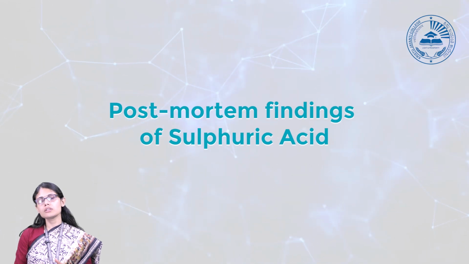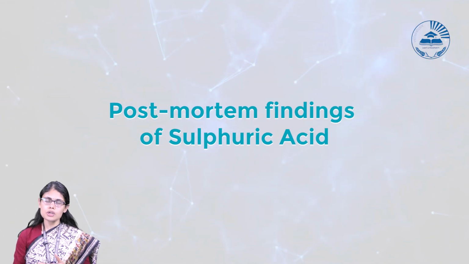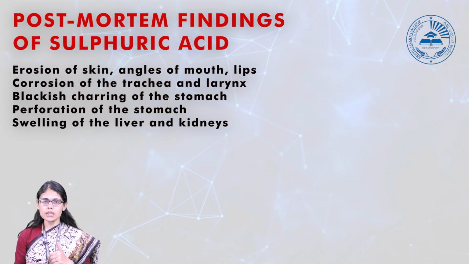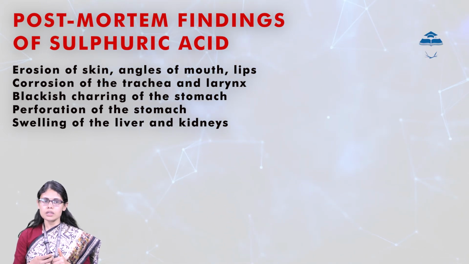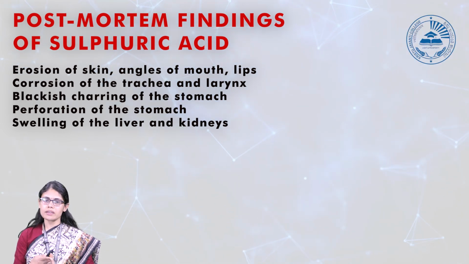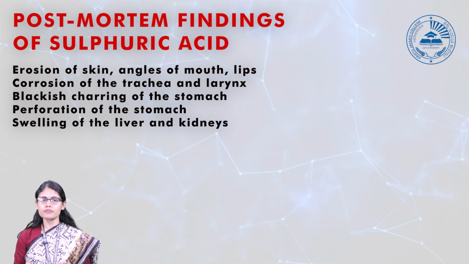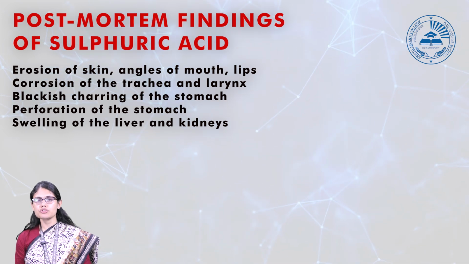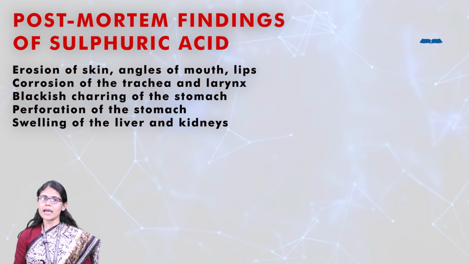Now, what are the post-mortem findings that you are going to find in case of sulfuric acid? First, according to the signs and symptoms, you will see the erosion of the skin, and it will be near your mouth and lips. Then there will be corrosion of the trachea and larynx, and then you will find blackish charring of the stomach, and it can also lead to perforation of the stomach, and you will find swelling of the liver and kidneys.